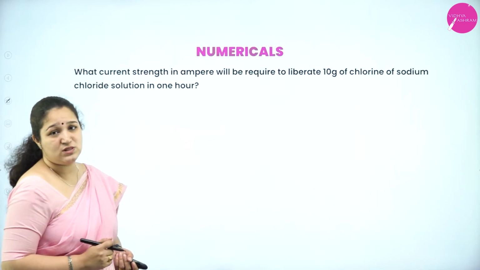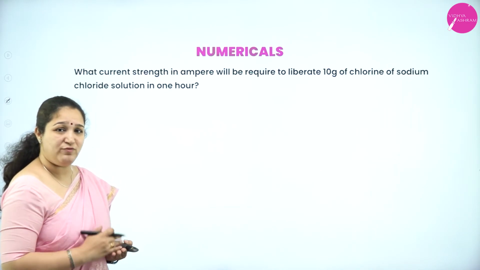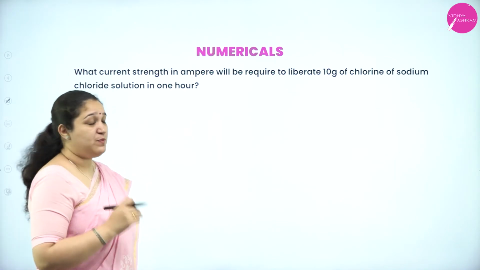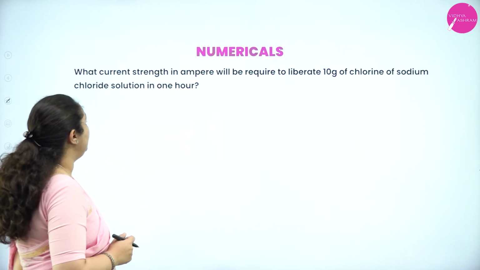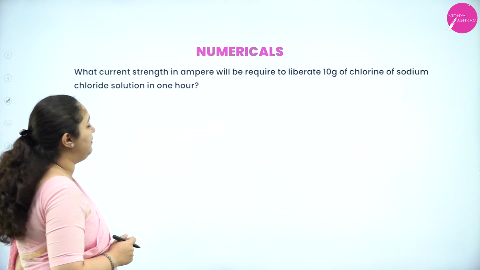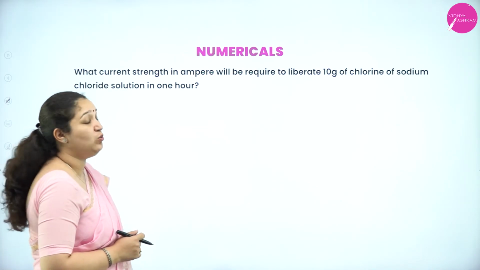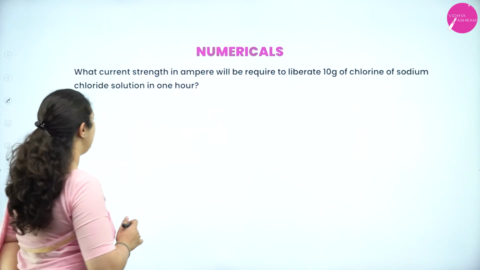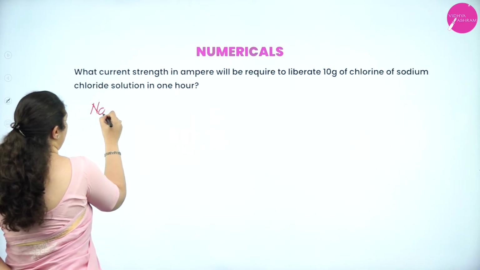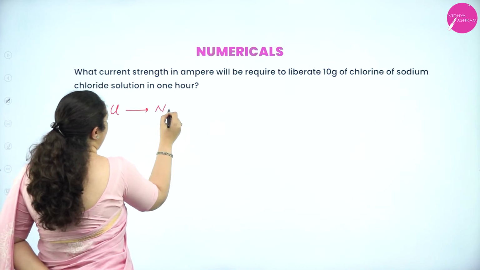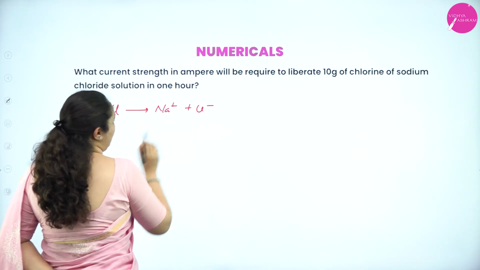Next, we'll do some numericals based on Faraday's law. First problem: What current strength in ampere will be required to liberate 10 grams of chlorine from sodium chloride solution in 1 hour? If I take sodium chloride solution, NaCl, I'll have Na+ ions and Cl- ions.